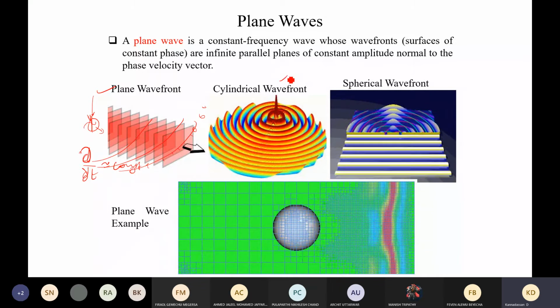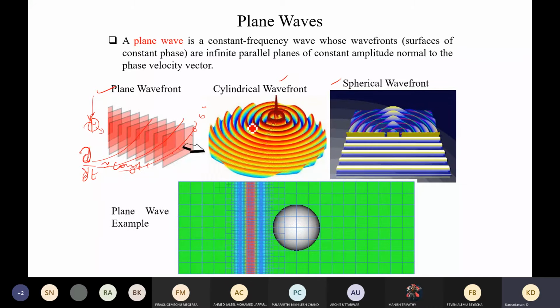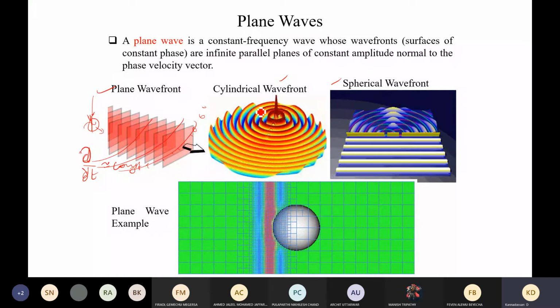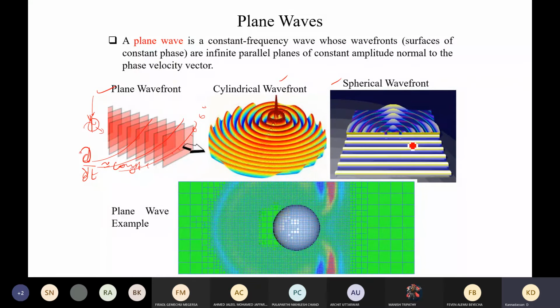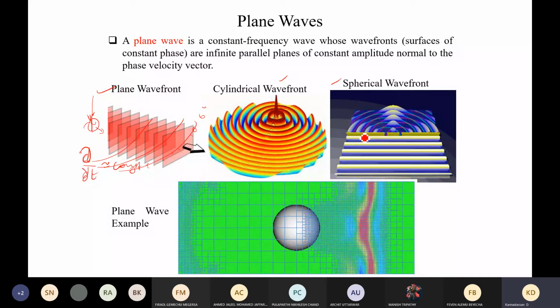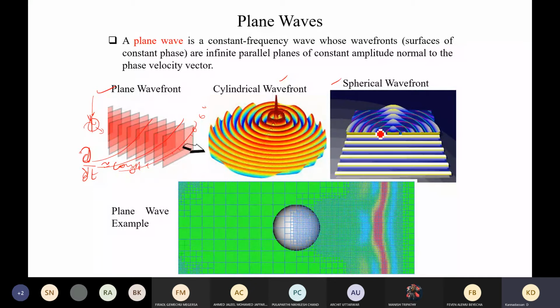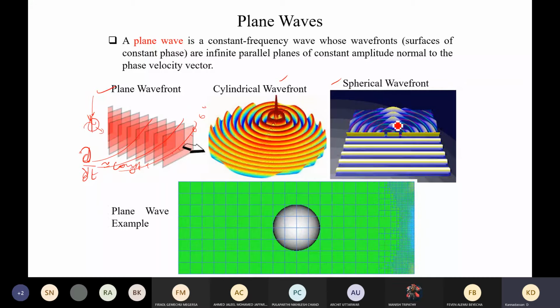There are other types of waves like cylindrical waves and spherical waves. For instance, the water wave is a kind of cylindrical wave, and here also we can expect very similar behavior. But all these things will be explained in terms of cylindrical and spherical waves. Spherical waves will go in a straight line, and you will see that after this splits, it is going in a circular manner. And so this kind of waves are called spherical waves. So this is the general property.